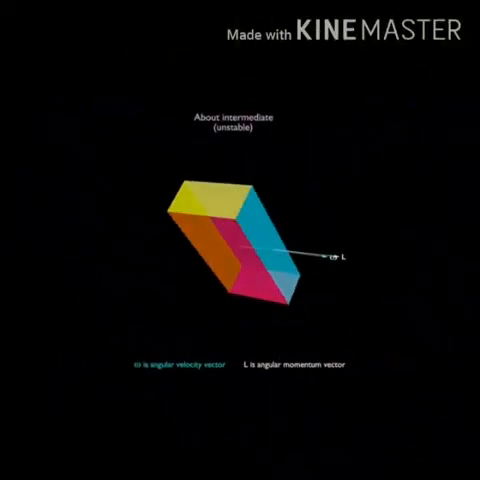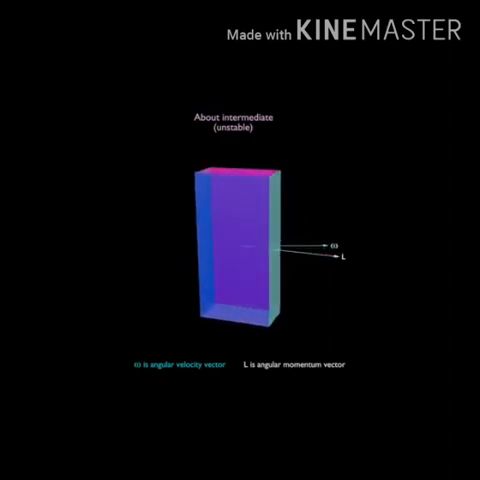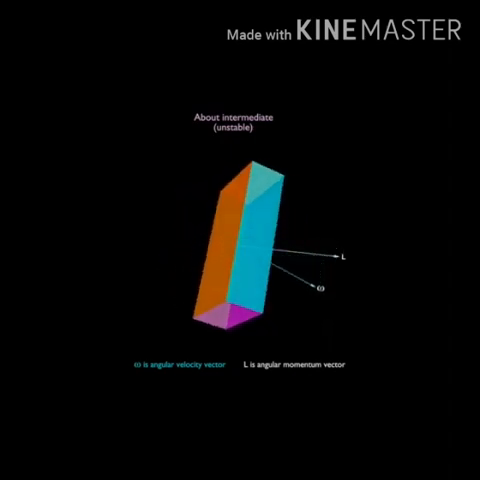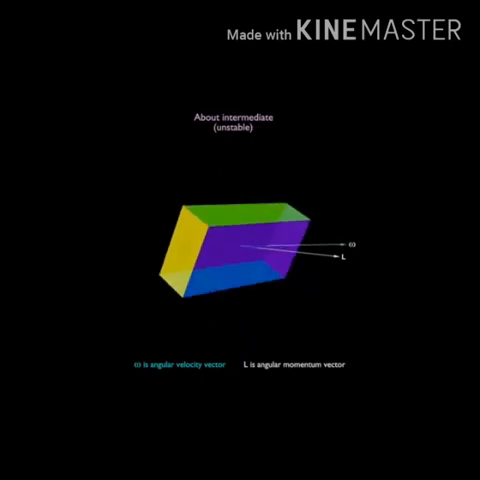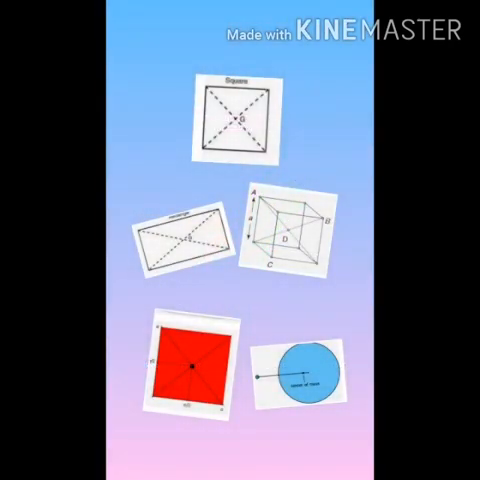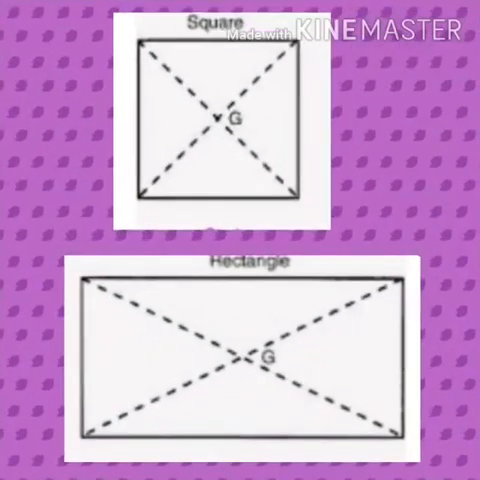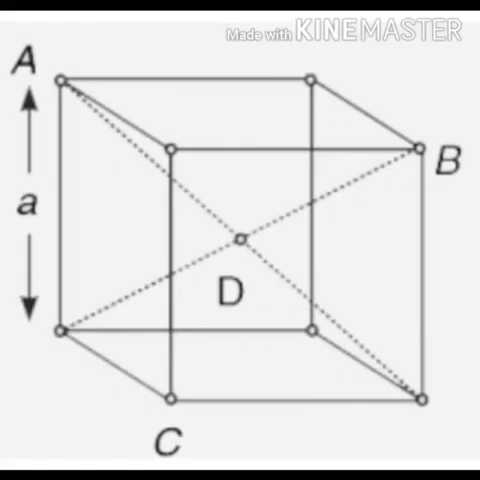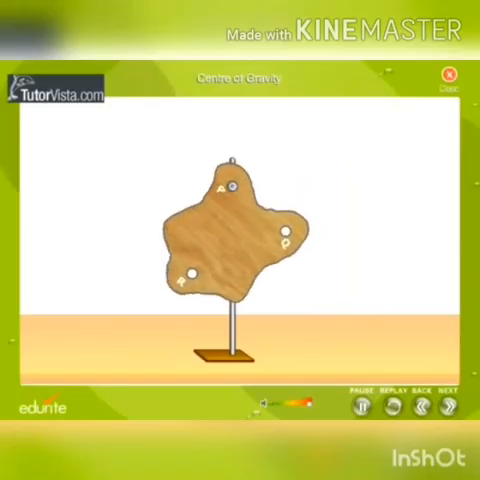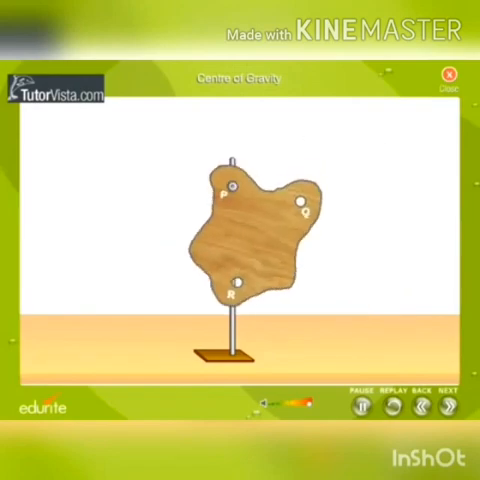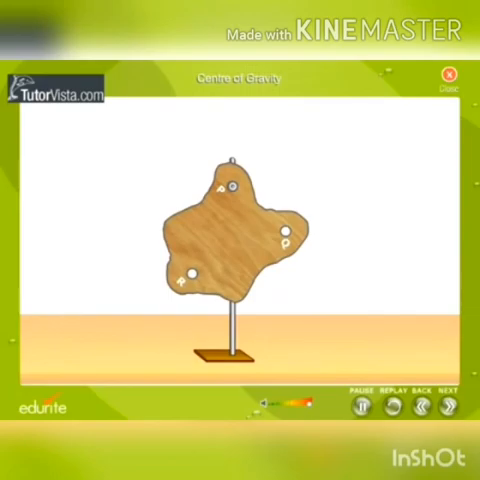For regular shapes with uniform mass distribution, the center of mass is at the geometric center of the body. For example, for a circle and a sphere, the center of mass is at their center. In another example, for a square and a rectangle, it is at the point where their diagonals meet. And for a cube and a cuboid, it is at the point where their body diagonals meet. For other bodies, for example irregular objects, the center of mass has to be determined using some methods.